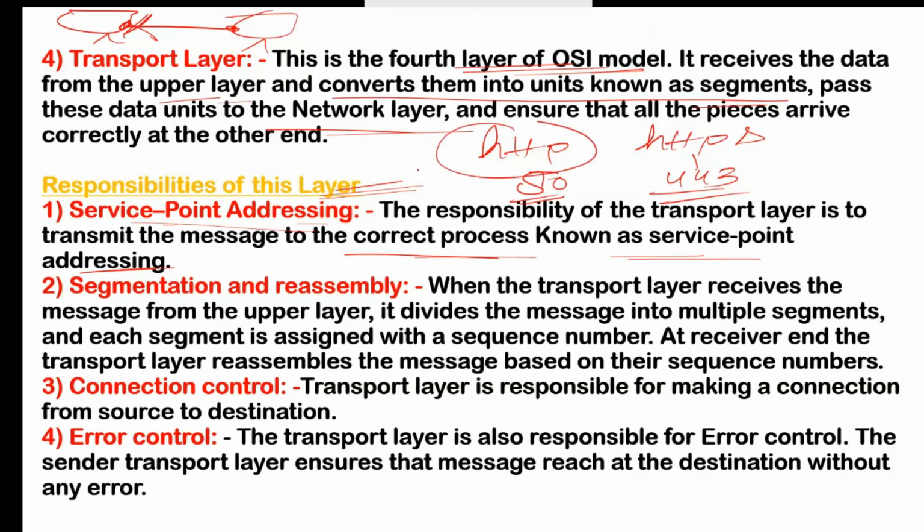For every protocol, we have one port number. For every protocol means what? We can say we have a group of rules. We have set the rules. Suppose you want to use a web server. If you want to deploy this web server, we need the protocol HTTP. If you want to take remote access of another machine, we have the protocol Telnet, we have the protocol SSH. That is the protocol.